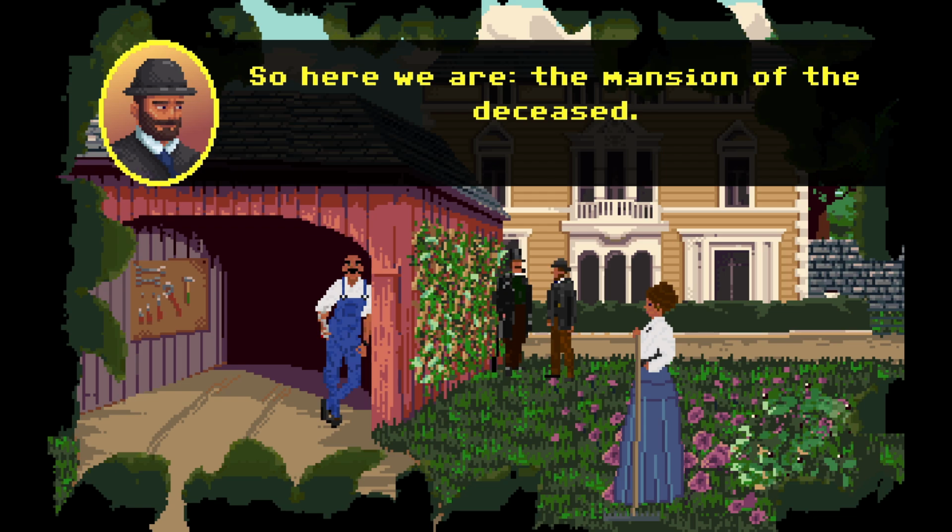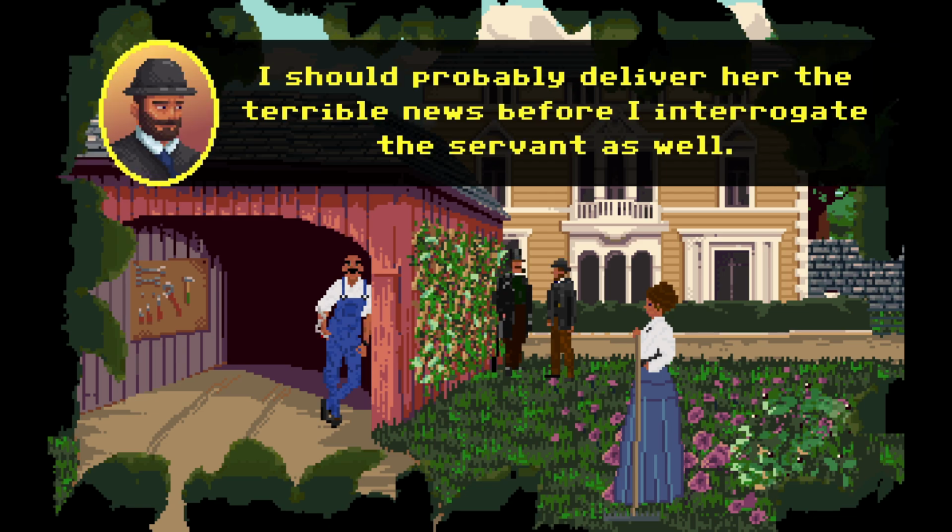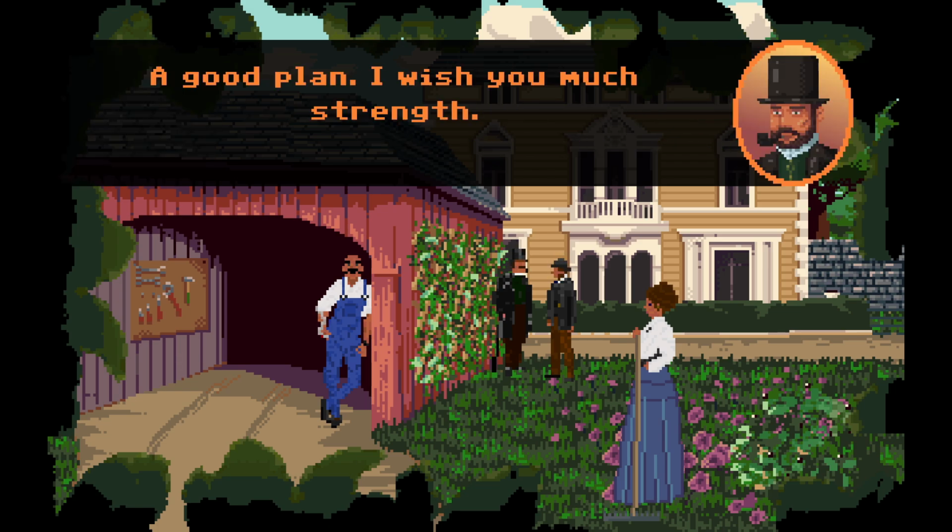So here we are, the mansion of the deceased. And there we have the wife, who is now an unsuspecting widow. Should probably deliver her the terrible news before I interrogate the servant as well. Good plan. I wish you much strength.